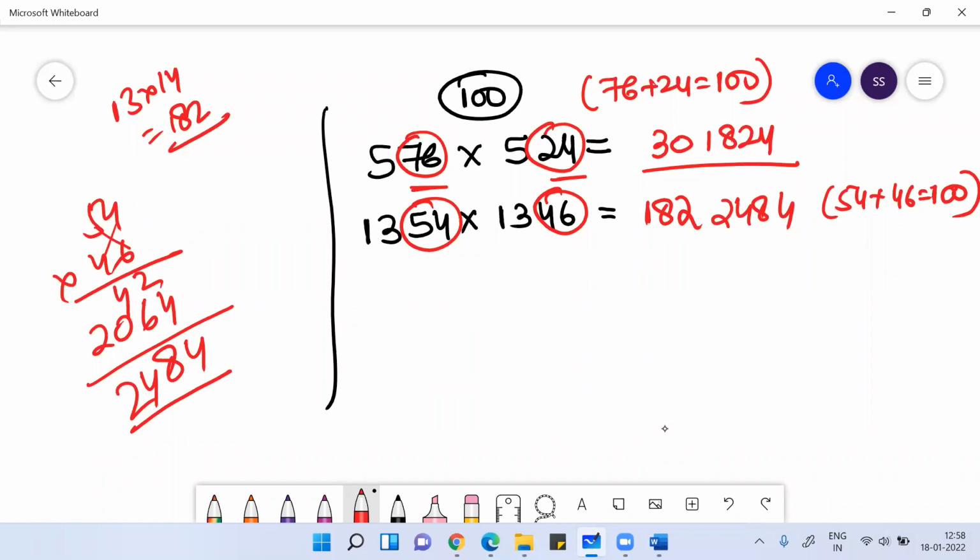1354 into 1346 is 1822484. Are you getting me?